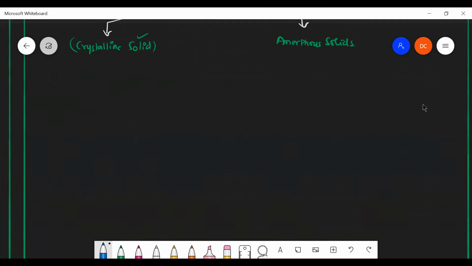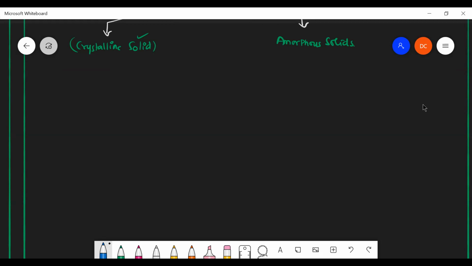So how would you identify whether it is a crystal or not? Simply by looking through the naked eye, we can't say. Okay, right. They are arranged in a regular manner. Regular manner. Okay. How would you come to know whether it is arranged in a regular manner or not? Any idea about this? The arrangement of particles is perfect. Okay, the perfect order of arrangement is there in crystalline solids, but in amorphous solids it's not like that. There is no order of arrangement of particles.